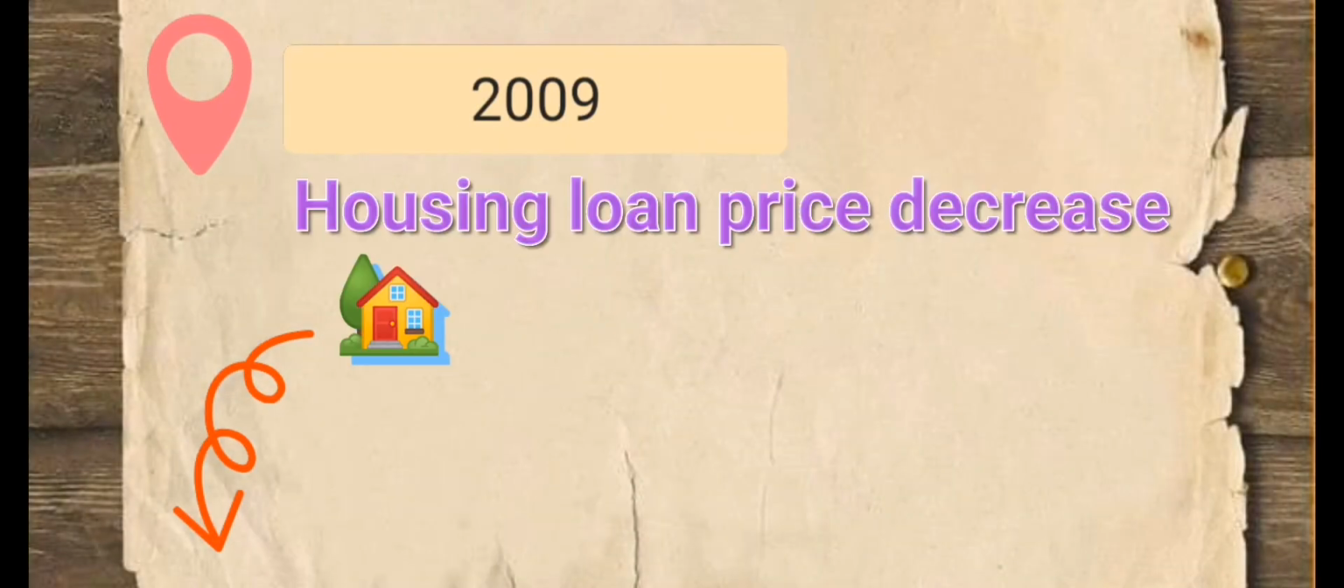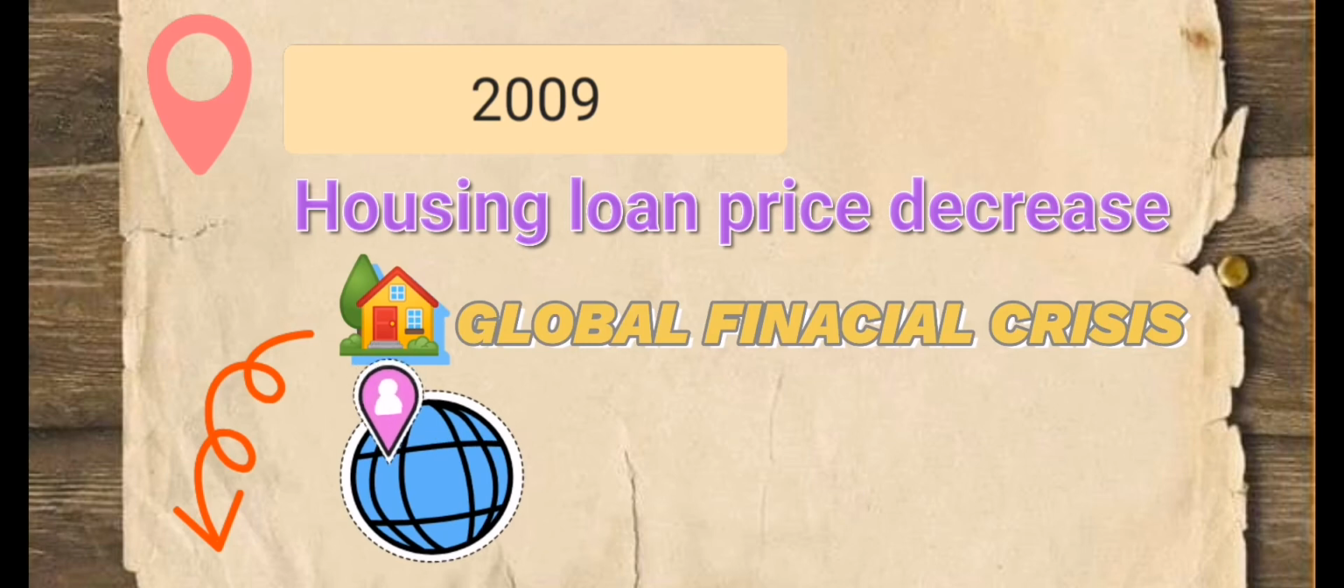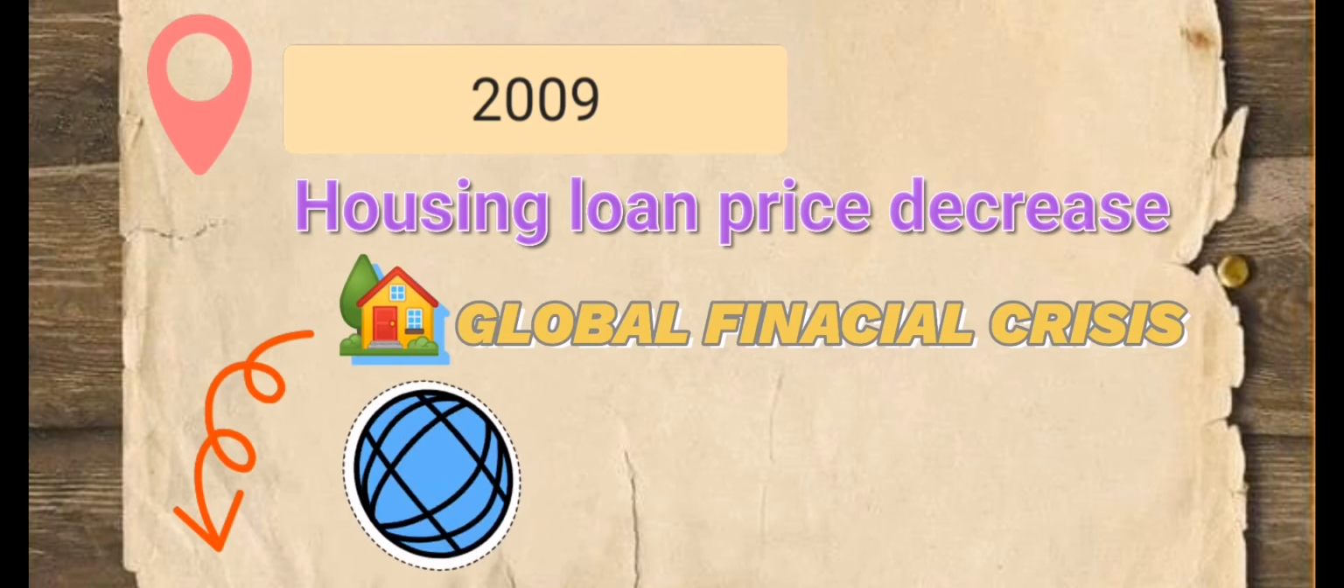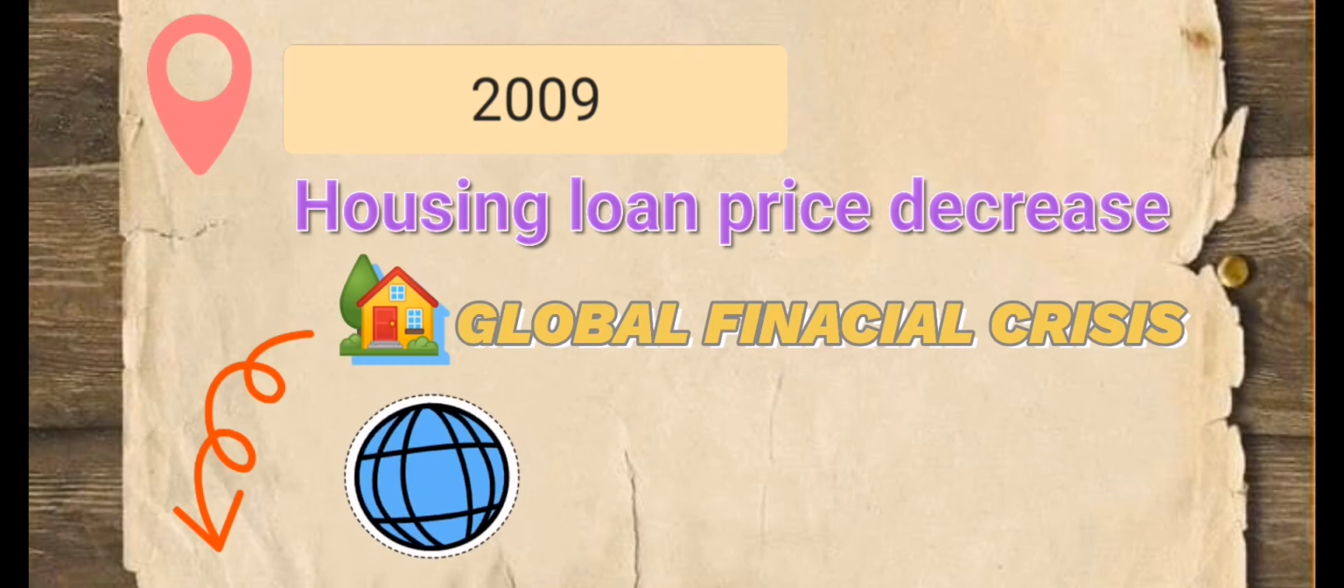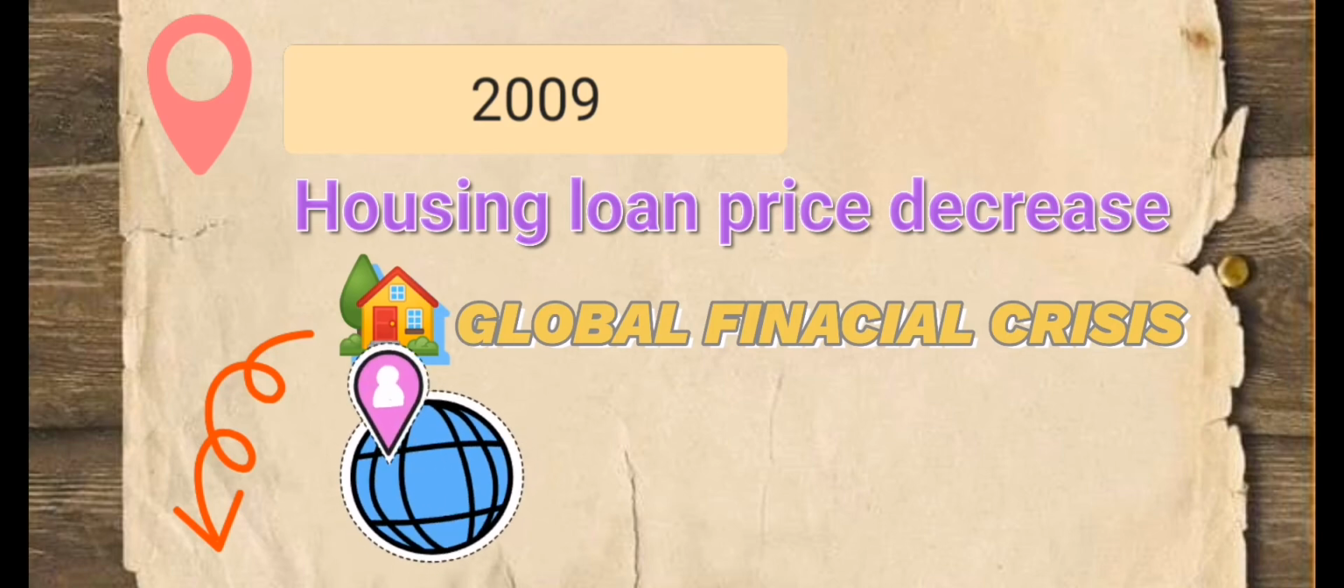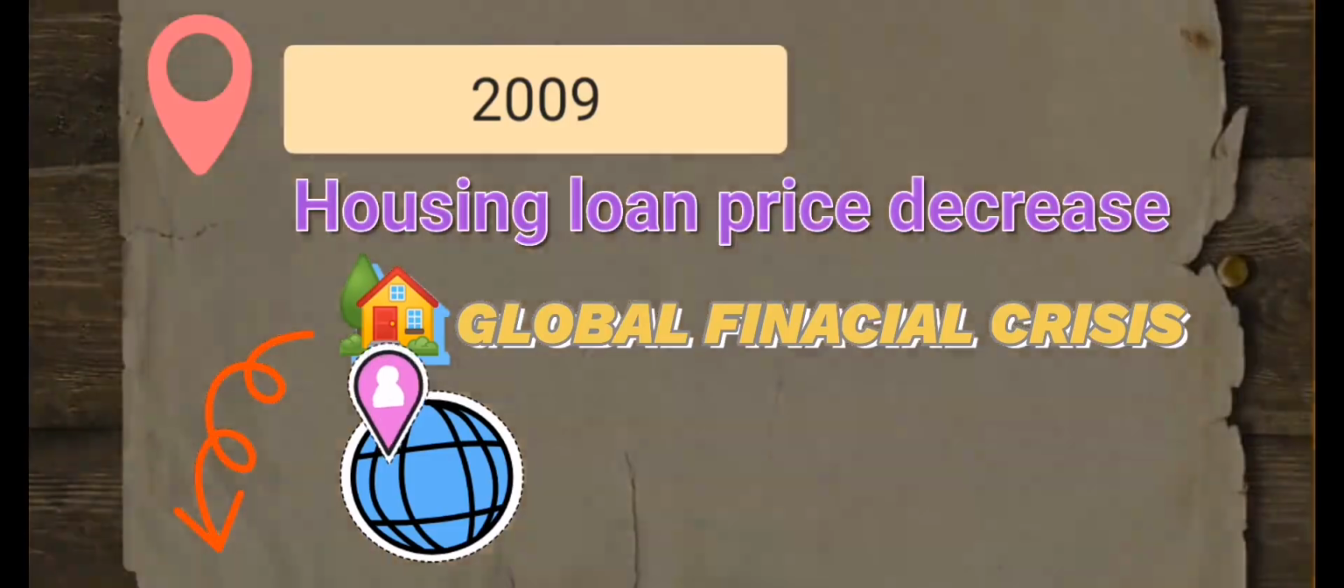In 2009, housing loan prices decreased. Due to the fall in price, borrowers preferred not to pay because the value of the house was too low. Global financial crisis: due to the large number of housing loans offered by the bank, it has completely sunk because no one can pay. So the banks have no income, and this is where the global crisis began.